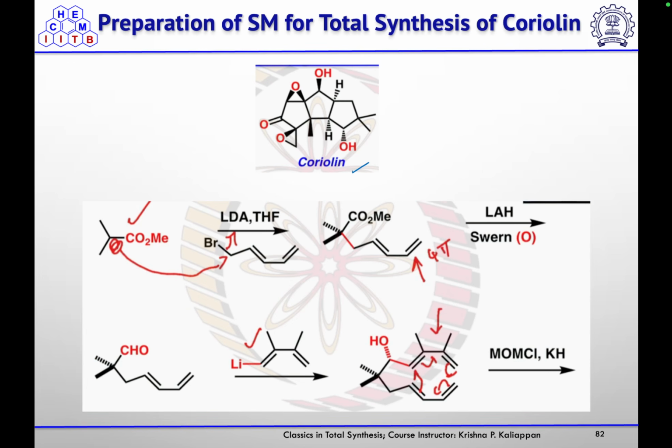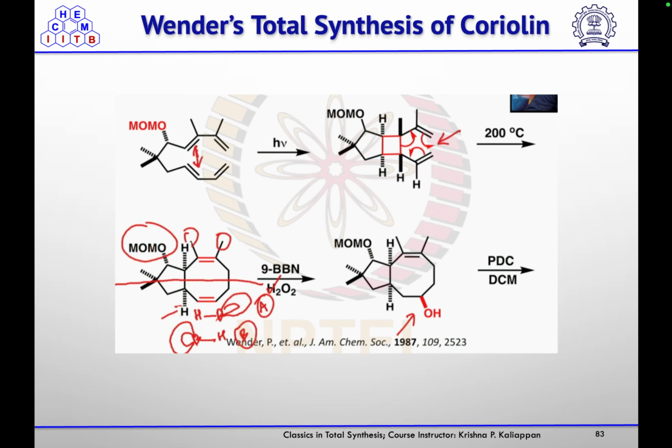how to prepare the starting material. So they started with this ester, then on treatment with LDA, an anion will generate and it will react with allyl bromide to give this product, and then using LAH they reduce this ester to the corresponding alcohol, then Swern oxidation will give you the corresponding aldehyde. This aldehyde on treatment with this lithiated species will give you the corresponding alcohol, which they protected using MOM chloride, and then the 8 pi system that was there, they treated under photochemical condition to form first this 2 plus 2 cycloaddition reaction, followed by 6 pi electrocyclization reaction.